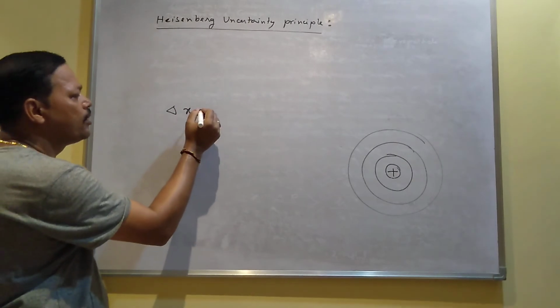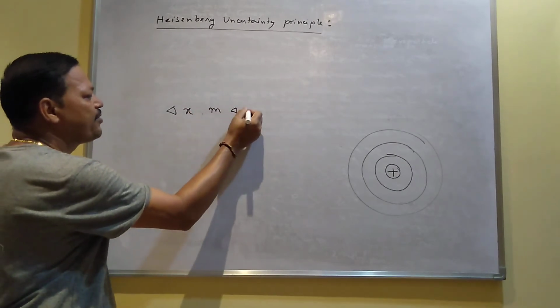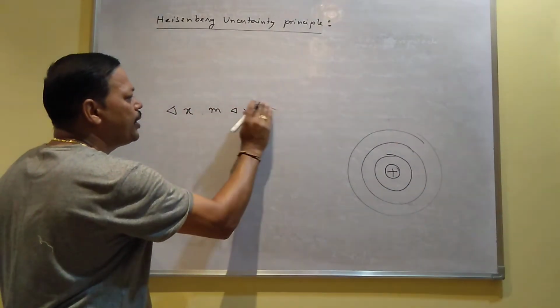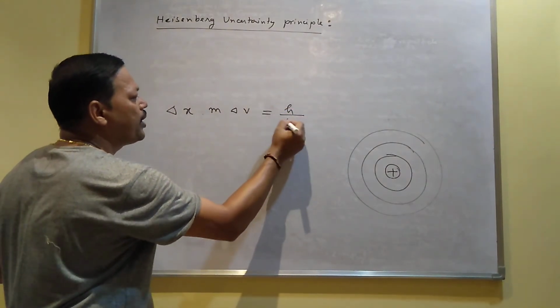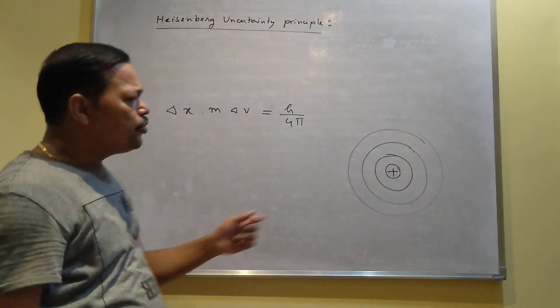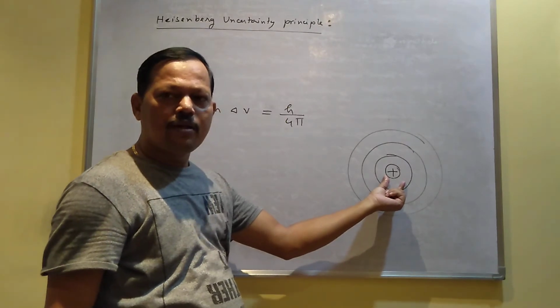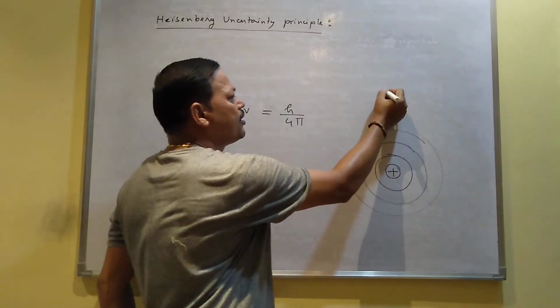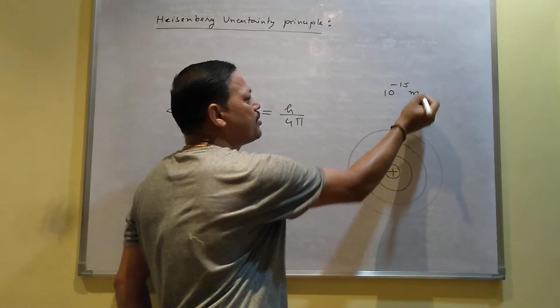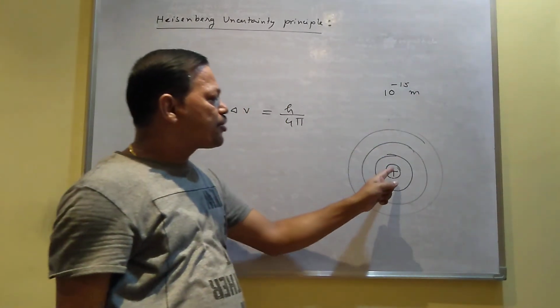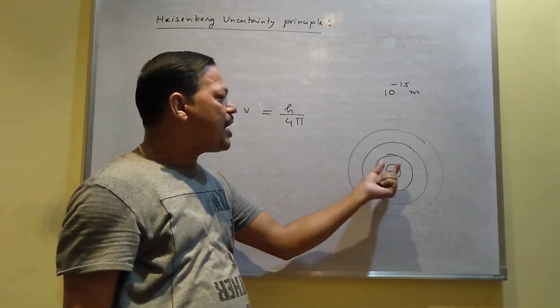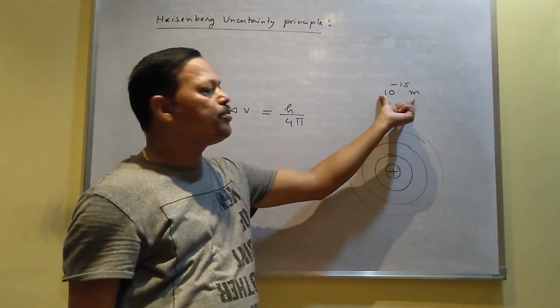According to Heisenberg, delta x m delta v is equal to h by 4 pi. Do you know the size of the nucleus? The size of the nucleus is 10 to the power minus 15 meter. So if the electron is present inside the nucleus, then the uncertainty in position will be 10 to the power minus 15 meter.